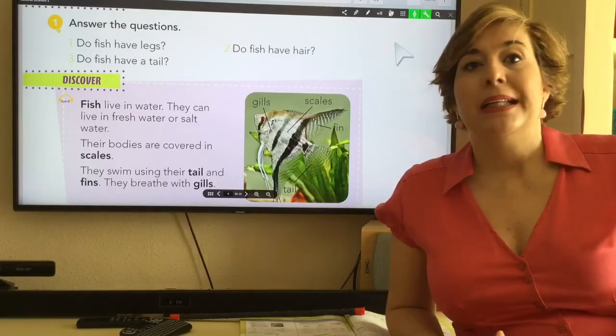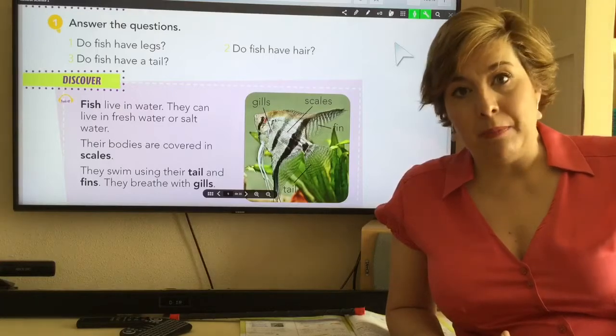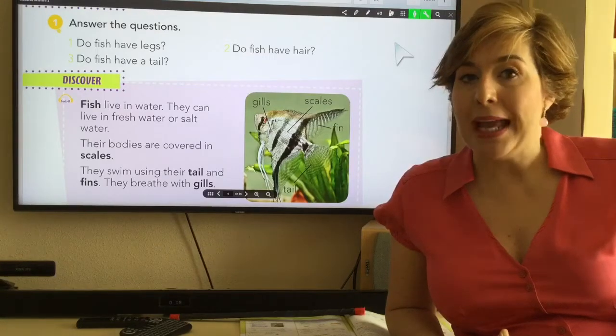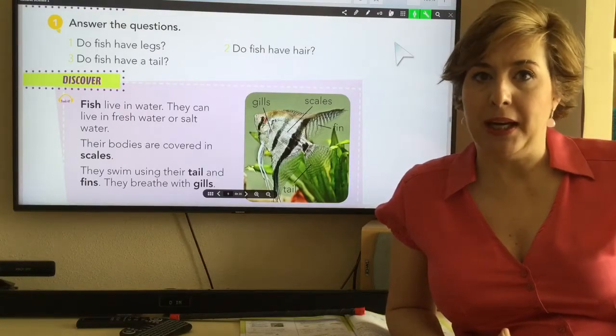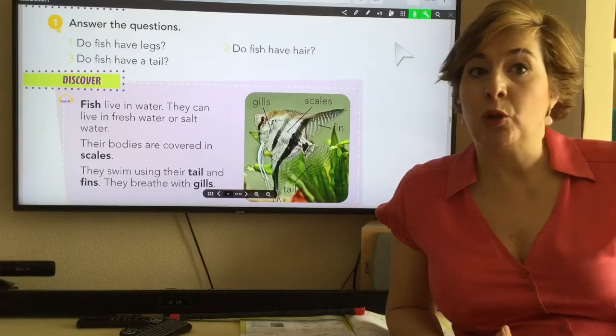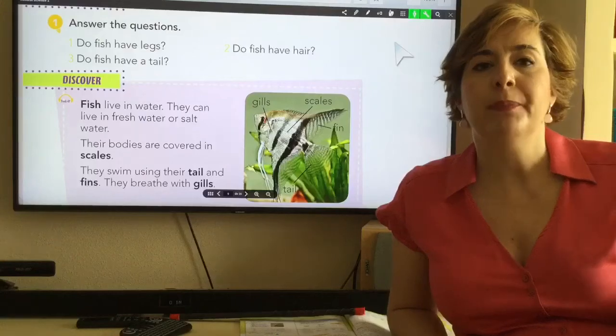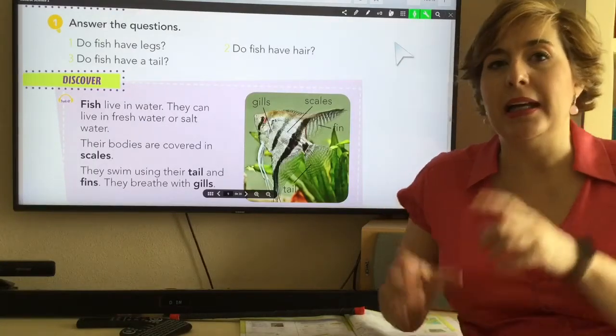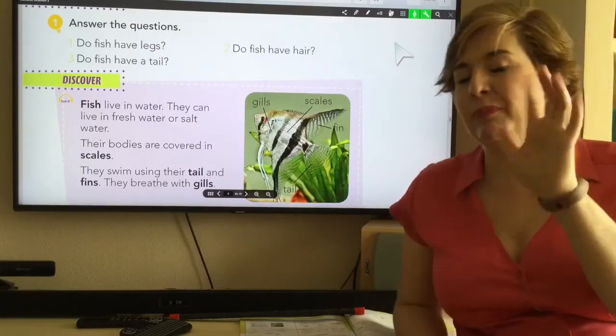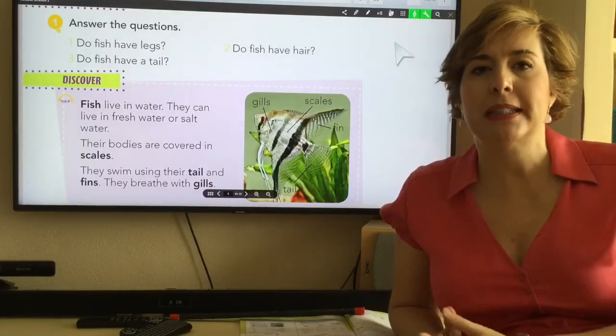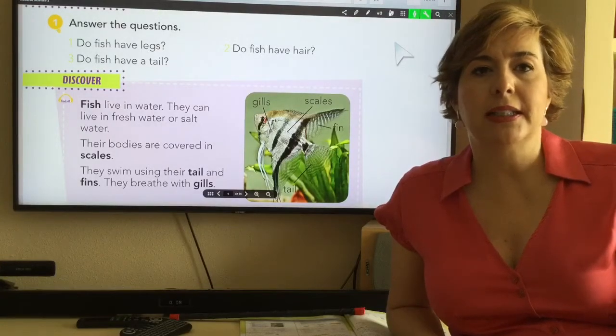Very good. The only mammal that is born from eggs is the platypus, el ornitorrinco. But you don't have to study that this year, okay? But that's the only mammal that is born from eggs. Well, there's another one, but we will study it in following years.